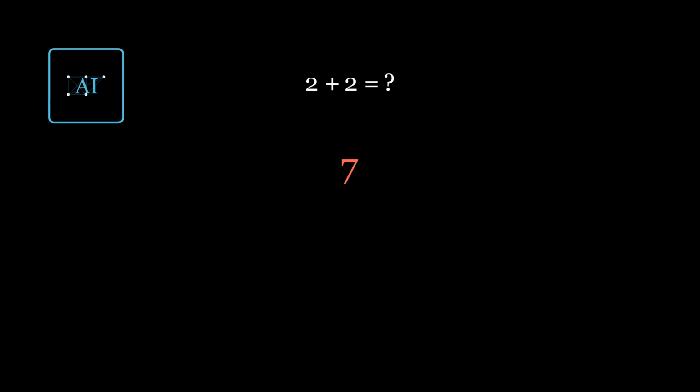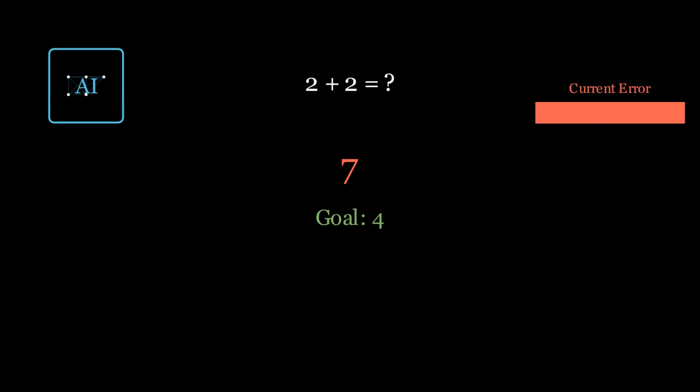At first, the AI has no idea. It might guess a completely wrong answer, like 7. We tell the AI the goal is 4. This creates an error. We can visualize this error as a bar. The bigger the bar, the more wrong the AI is.